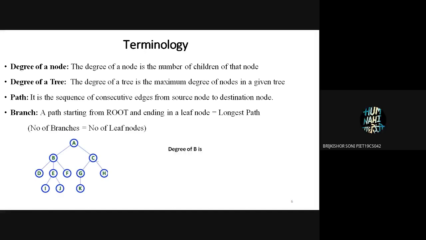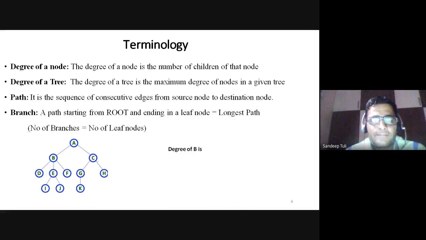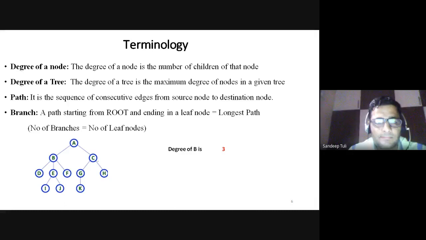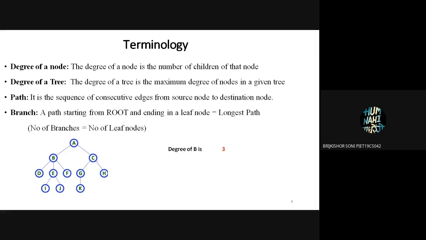In this case, now tell me, degree of B is 3. Why is the degree of B 3? क्योंकि सर इसके 3 child हैं. B has 3 children. Very good. Now what is the degree of C? 2, क्योंकि इसके 2 child हैं सर. What is the degree of A? 2. Now if I ask what is the degree of the tree? 3. Maximum degree of the tree equals 3.